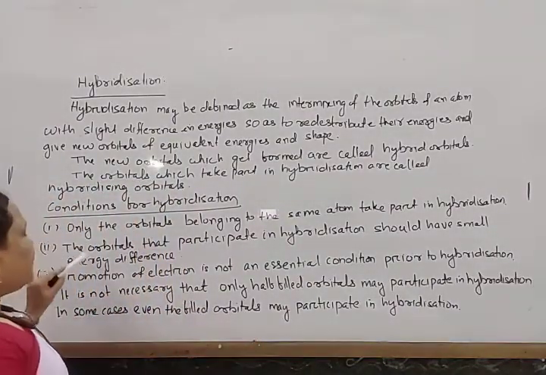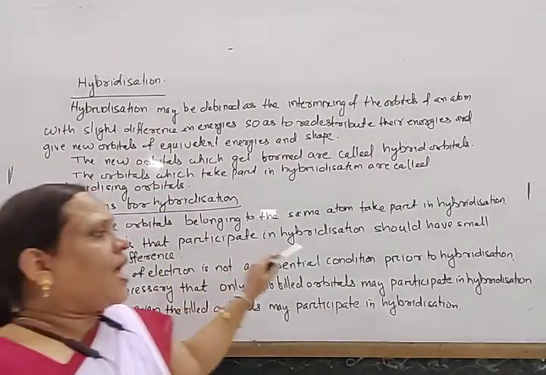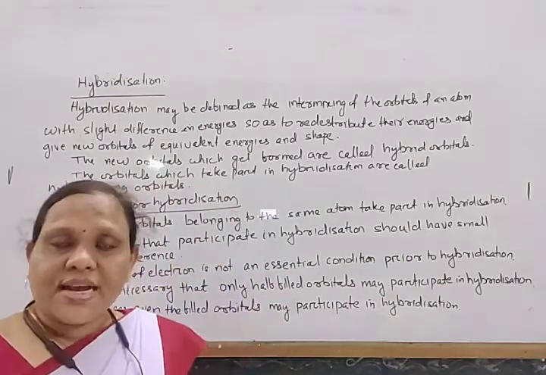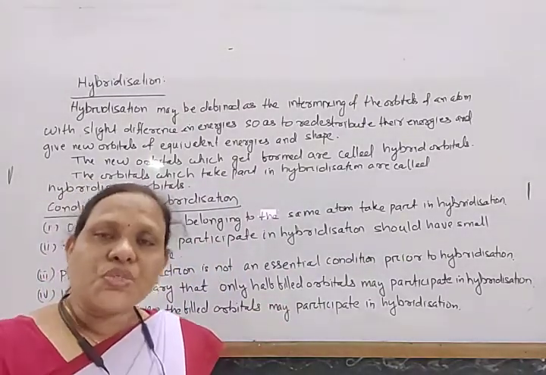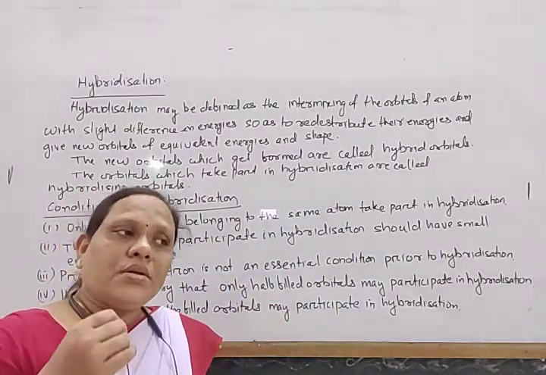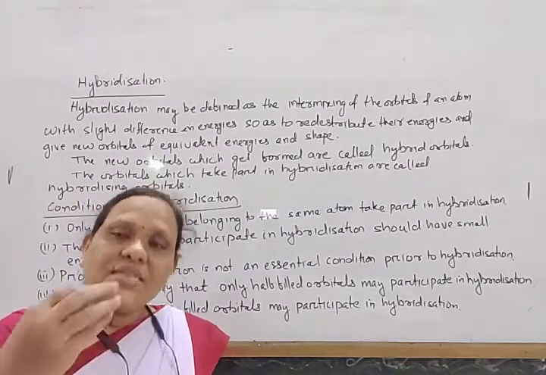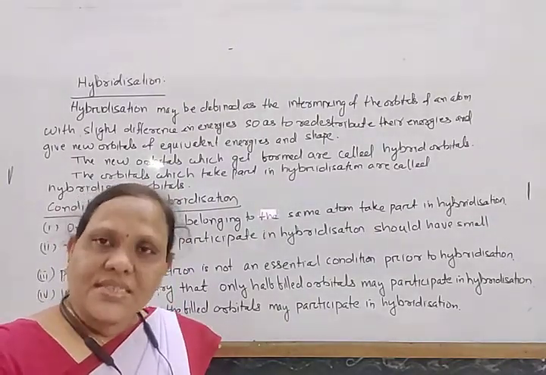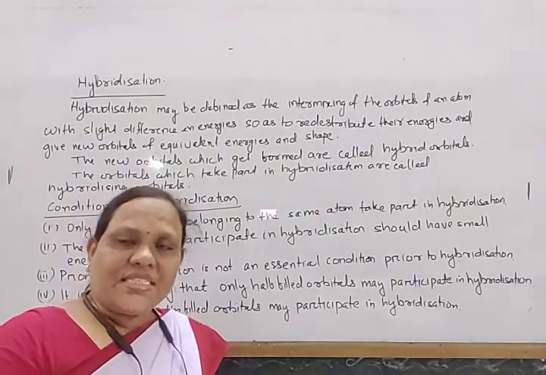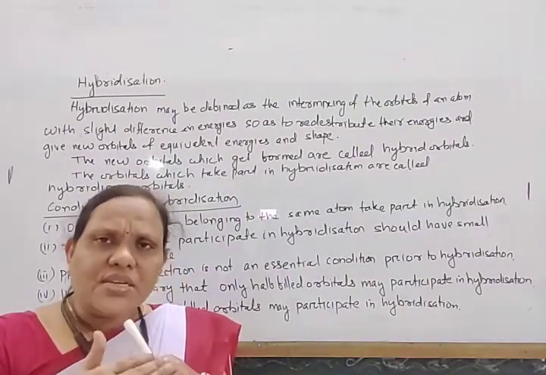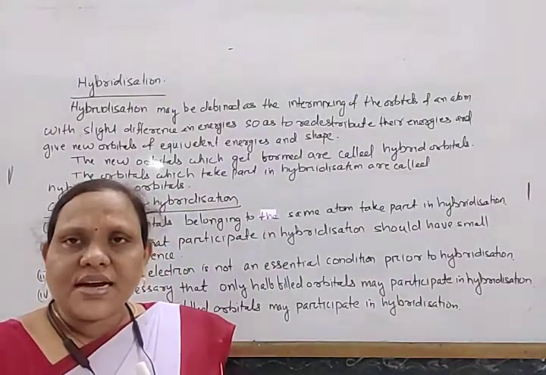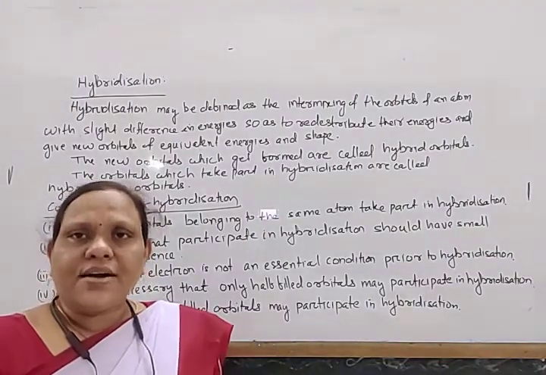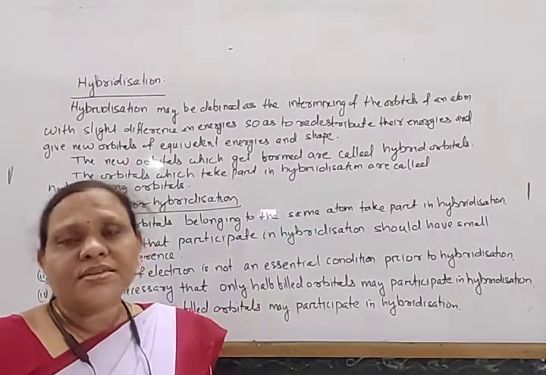Next, the orbitals that participate in hybridization should have a small energy difference, that is between 2s and 2p, or 3s, 3p, in some cases 3d, or between 4s and 3d. So where there is a very small energy gap, hybridization takes place.